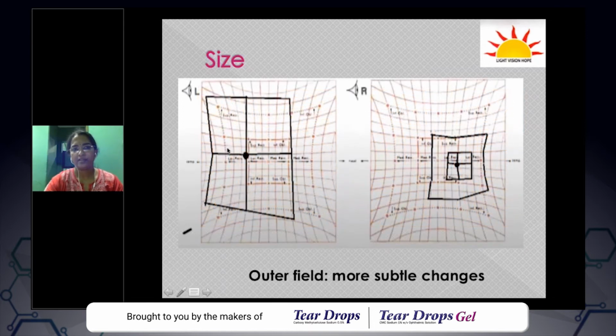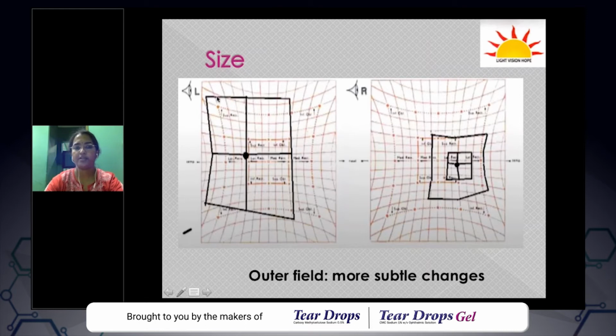And then again, this is our old chart. Again, you can tell me which is the primarily affected eye. It's quite clear. This is the smaller field, so this should be the primarily affected eye, which in this case is the right eye. If you look carefully, you can see that here there are two square-like shapes, an inner one and an outer one.